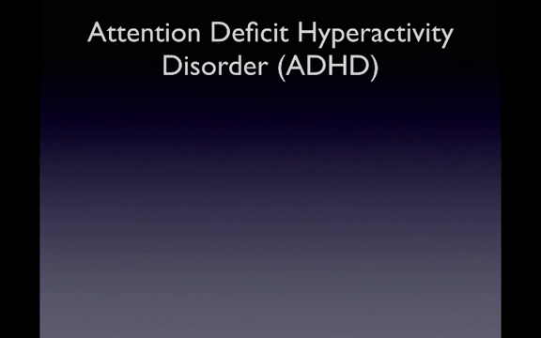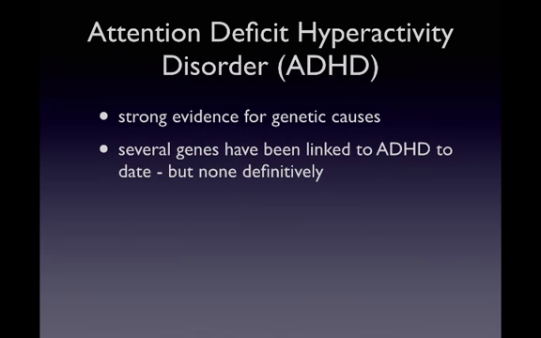Attention deficit hyperactivity disorder is another brain disorder that's thought to have a strong genetic role. The estimated heritability of ADHD is high, and it ranges from 75 to 91%, which means that 75 to 91% of variation in ADHD behavior is linked to genetic factors. So several genes have been related to ADHD, but none have been definitively related as being the cause of ADHD.